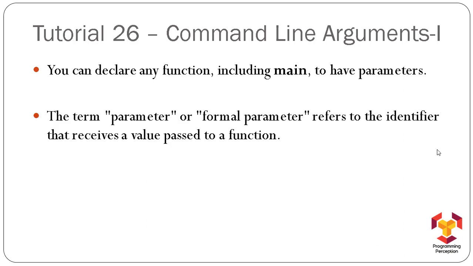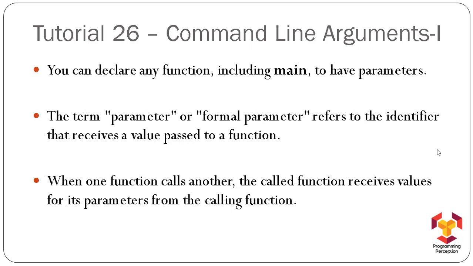Now the term parameter or formal parameter refers to the identifier that receives a value passed to a function. It is that variable or object that receives a value passed to a function. When one function calls another, the called function receives values for its parameters from the calling function.